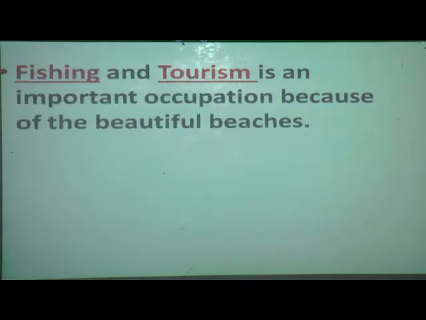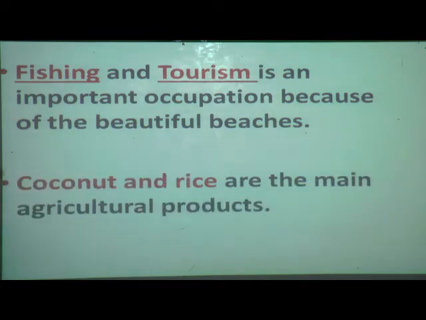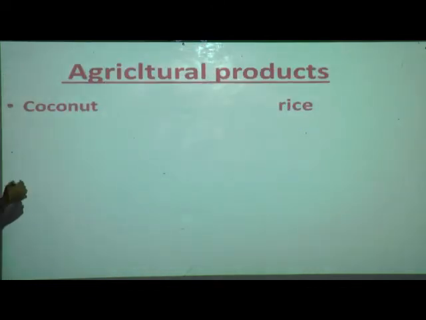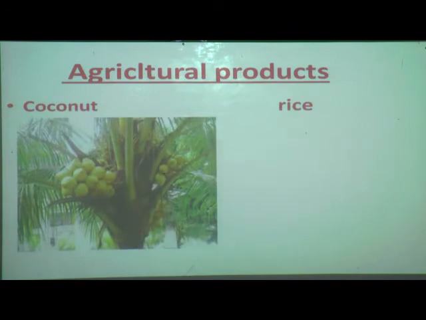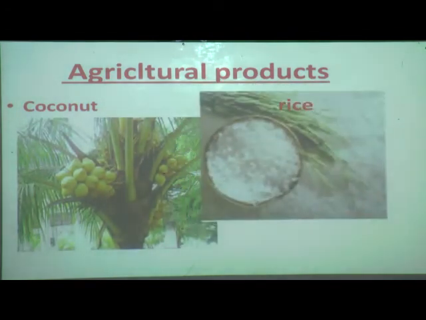Now what else can they do here? Fishing is an occupation, and tourism is an important occupation because of the beautiful beaches. So what can they do here? Fishing is one of the works, and then tourism is the work they can do here. Coconut and rice are the main agricultural products. So what are the agricultural products? Coconut and rice.